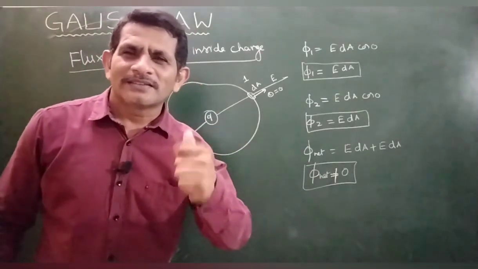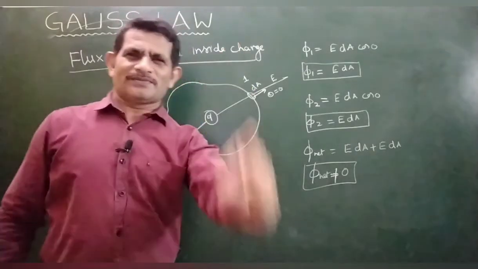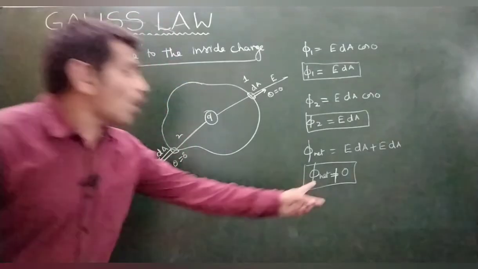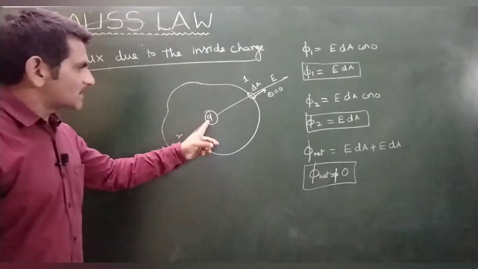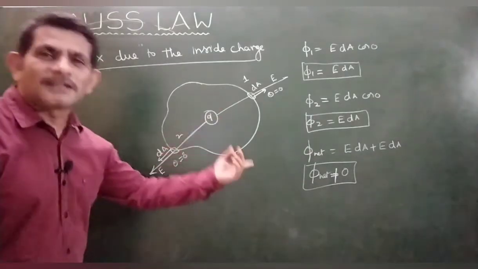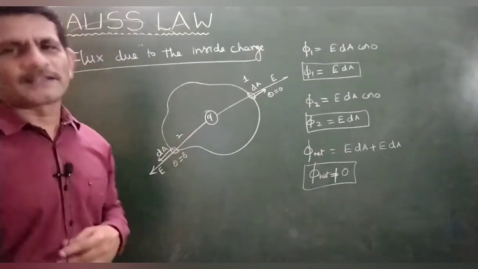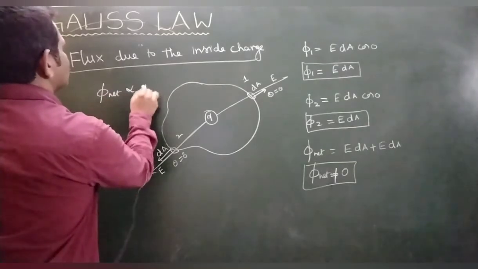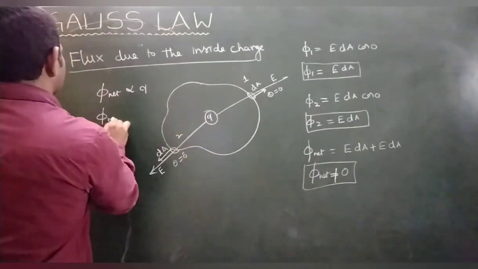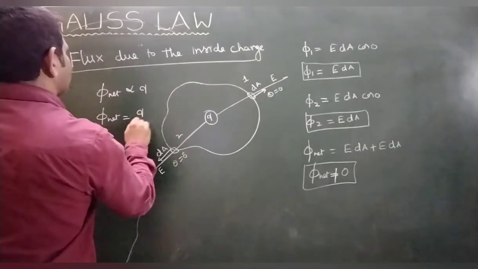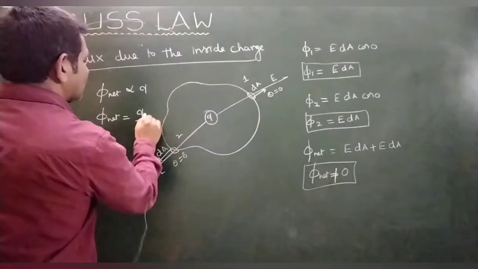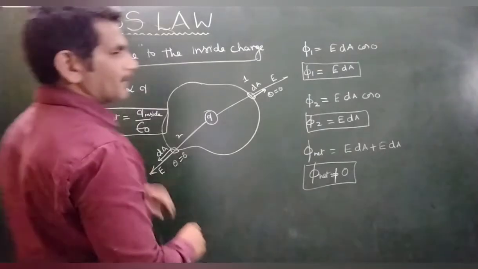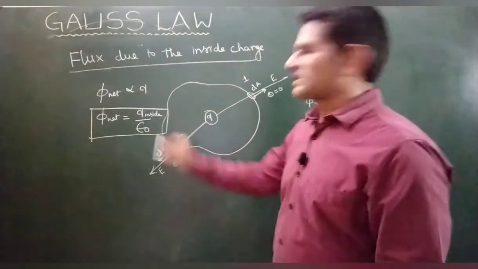That is the basic step of Gauss law. Then how much? If this charge is doubled, the lines are doubled; if the charge is tripled, the flux is tripled. Like that, phi net is directly proportional to the charge inside. Therefore phi net is equal to Q by epsilon naught, where Q is the inside charge. This is the first step of Gauss law.